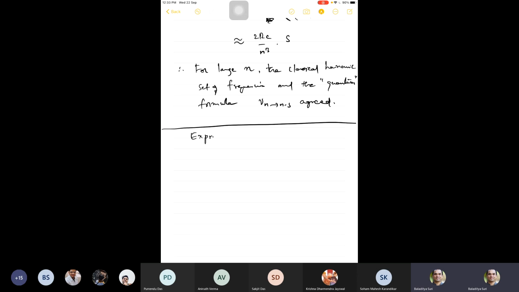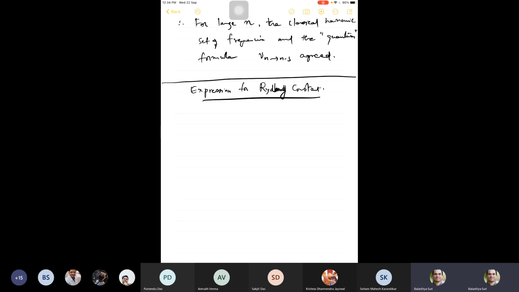Expression for the Rydberg constant. Okay, expression for the Rydberg constant. And he went about applying simple classical principles, because in the case of an oscillator, the frequency of an oscillator was determined entirely using classical parameters, such as the square root of k by m.